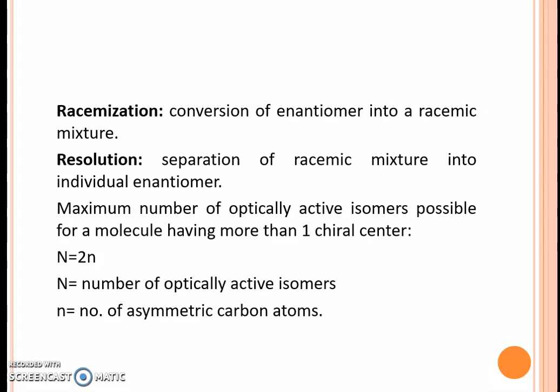The maximum number of optically active isomers possible for a molecule having more than one chiral center can be calculated by the formula N equals 2 to the power n, where n is the number of asymmetric carbon atoms. So if there is one chiral center or one chiral carbon, then optical isomers possible are 2. If there are 2 chiral carbons, then optical isomers possible are 2 times 2, that is 4.